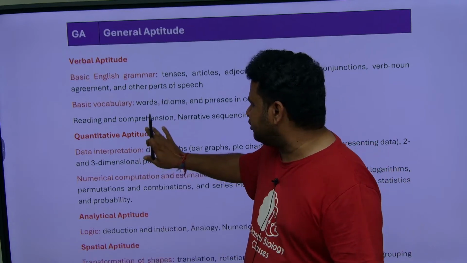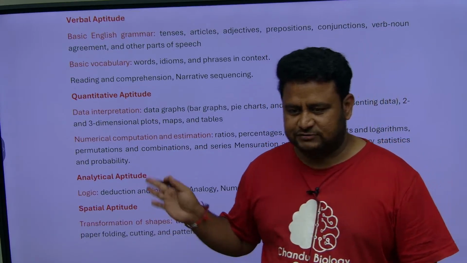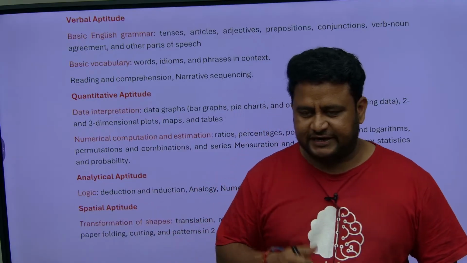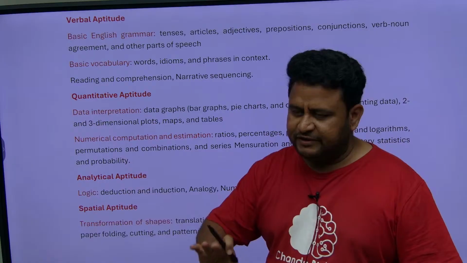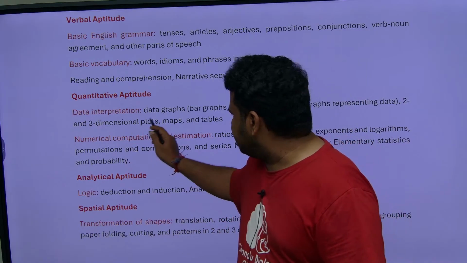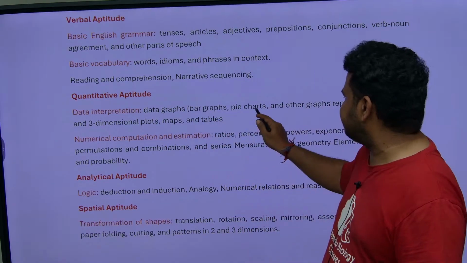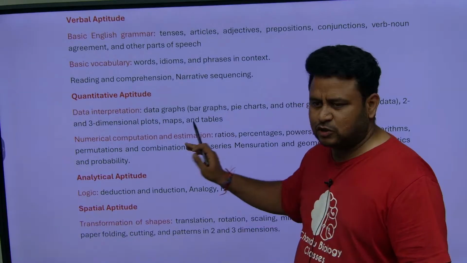Next thing is quantitative aptitude. First is data interpretation. Most of you are CSIR students, and we have already done data interpretation, be it for your NET and also for your SET. Here data interpretation will be very easy compared to your NET and SET examinations. Next is data graphs, that is bar graphs, pie charts, other graphs, 2D and 3-dimensional plots, maps, tables, all these things will be given.